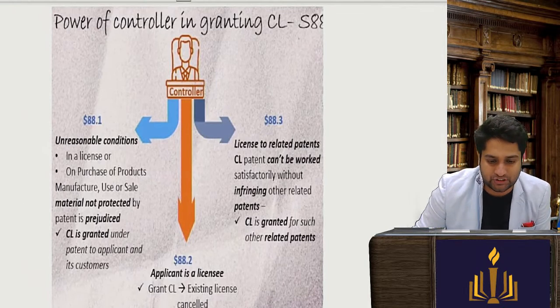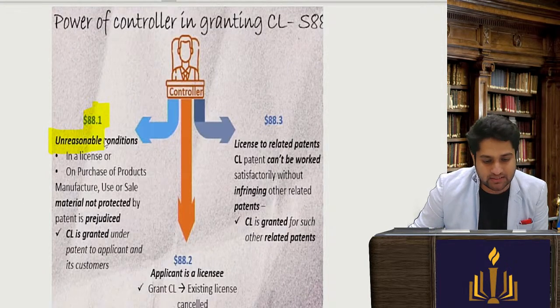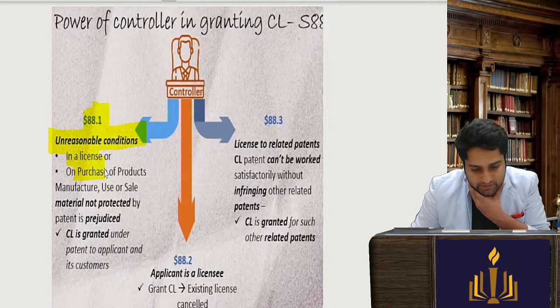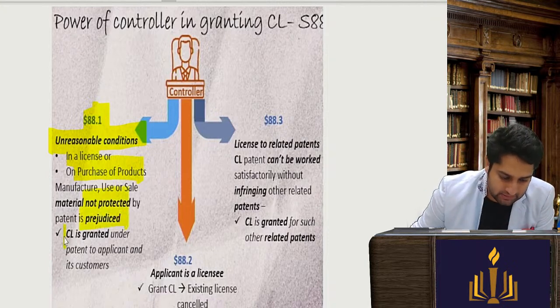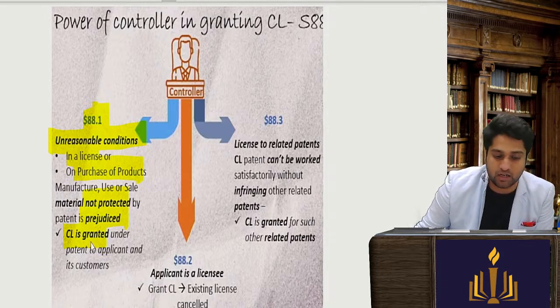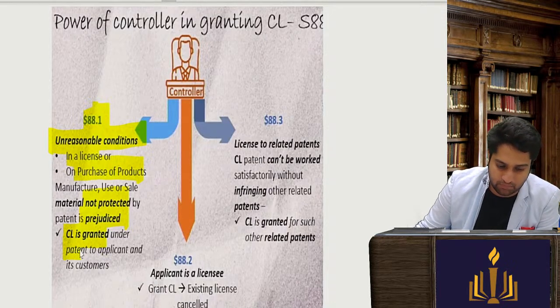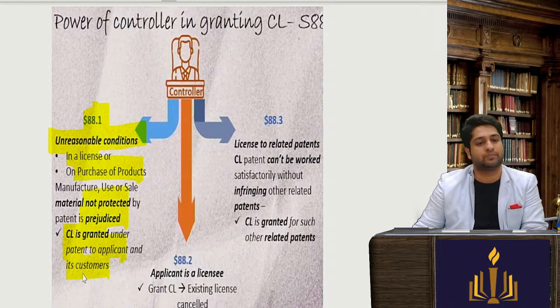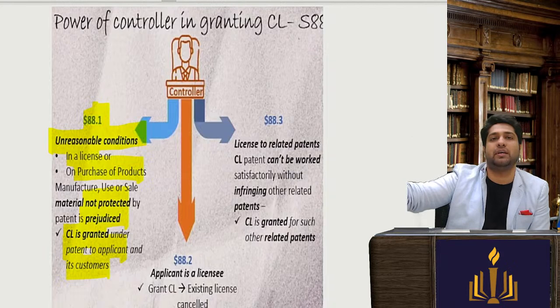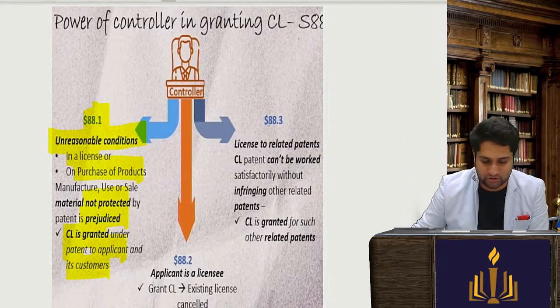First, section 88 says that if you put unreasonable conditions in a license, or require purchase of products which are not protected by the patents, the controller can grant a compulsory license under the patent to the applicant and its customers. If you put unreasonable conditions, it will be granted at fair conditions.